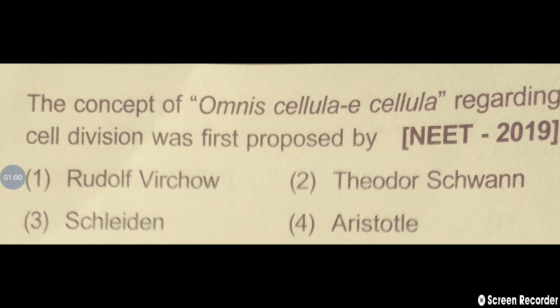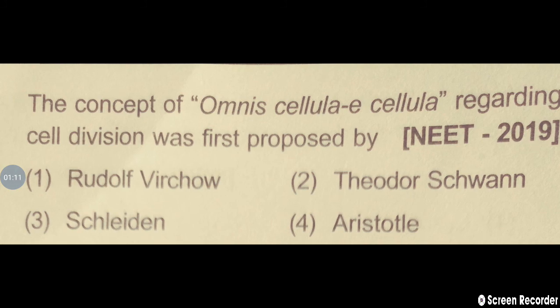Schleiden observed plant cells and Schwann observed animal cells, and both discussed and proposed the cell theory, but cell division was observed by Rudolf Virchow. So the answer is also 1, Rudolf Virchow.